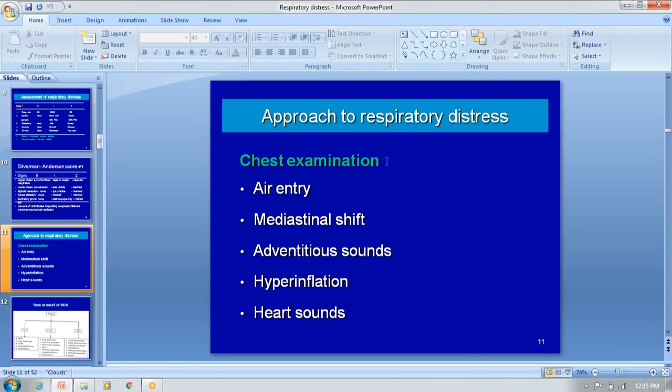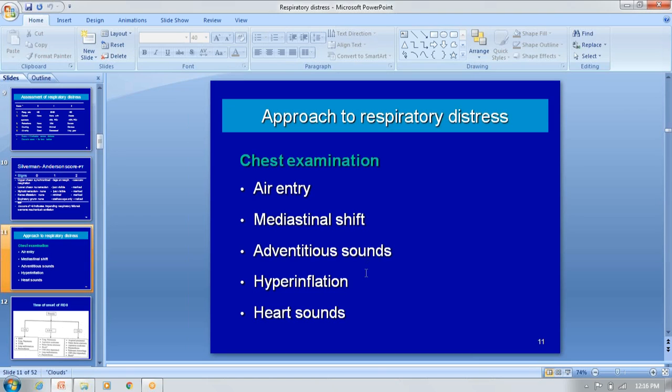When you see the chest, look for whether it is bilaterally symmetrical, whether any deformities are there, or whether the mediastinal shift is there. Check the apical impulse, where is that? Whether it is in the fourth intercostal space, inside the midclavicular line, or outside the midclavicular line. In adults the apical impulse is in the fifth intercostal space, when compared to children less than 3 years of age, where it is only the fourth intercostal space.